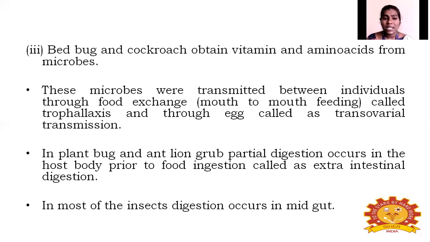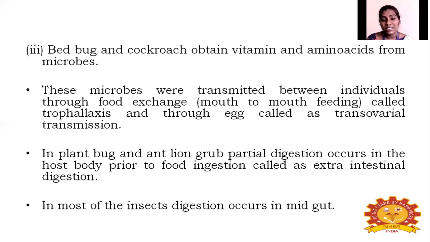In insects like plant bug and antlion grub, a partial digestion of the food occurs in the host body prior to food ingestion. Before the food is ingested, or before the food is taken into the pre-oral cavity, it is partially digested. This kind of digestion is called extra intestinal digestion.